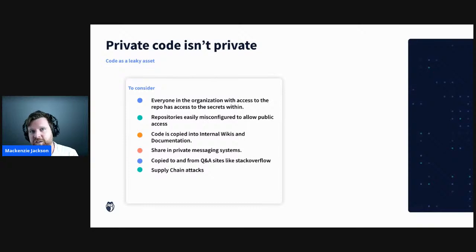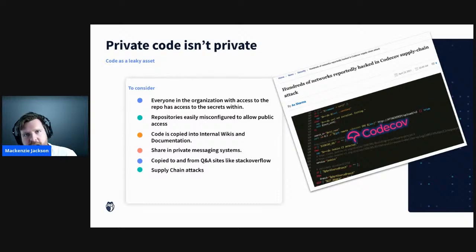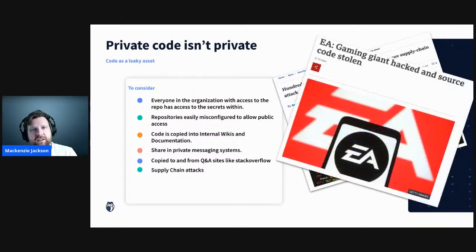But we're also seeing that source code is becoming really a target for attackers. We can see this in recent supply chain attacks. You have probably all heard that Codecov had a recent supply chain attack, where people were able to get access to credentials, including Git tokens. But we also see things like EA Games having all their source code for FIFA leaked.